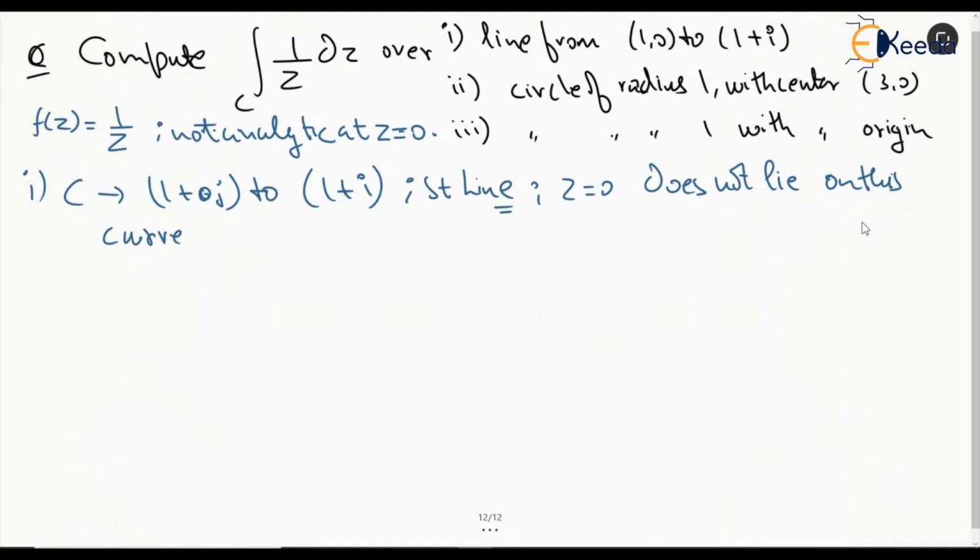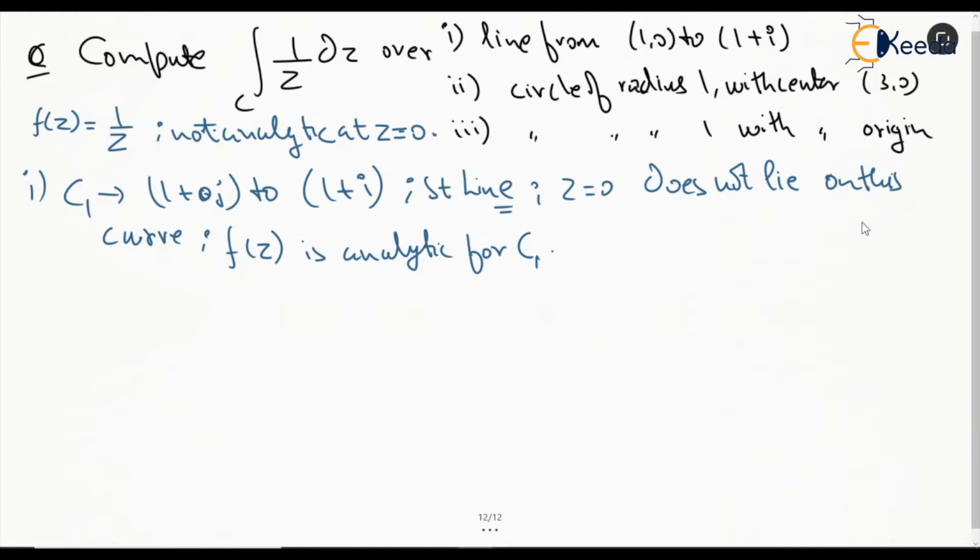So we can simply integrate this. Let's say this is c1, so f of z is analytic for c1. Now that the function is analytic on c1, we can integrate it like simple single variable ordinary integrations.